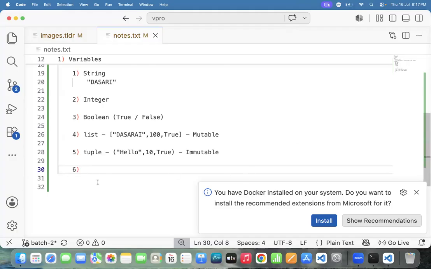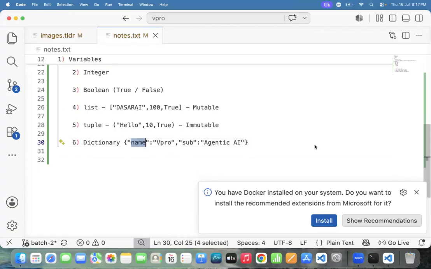Next one, team. Represent the data in the form of a key value pair. Here I need to place name equal to Wipro. Next, subject equal to Agentic AI. Subject equal to what do we need to place? Agentic AI.